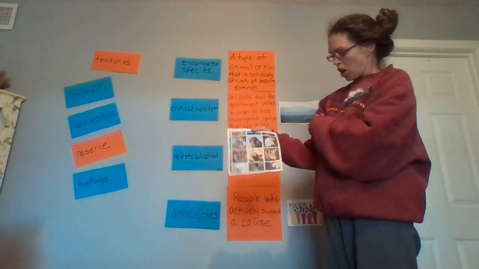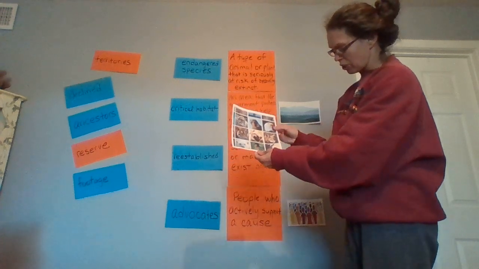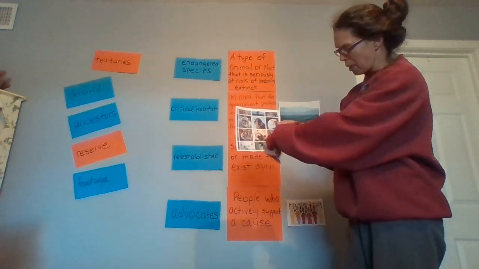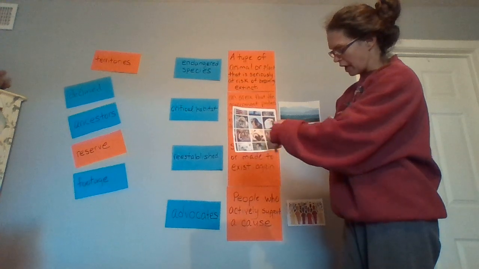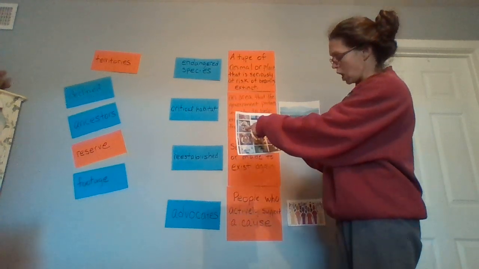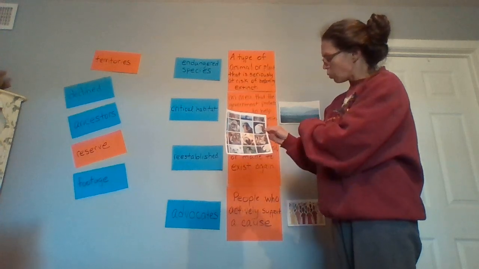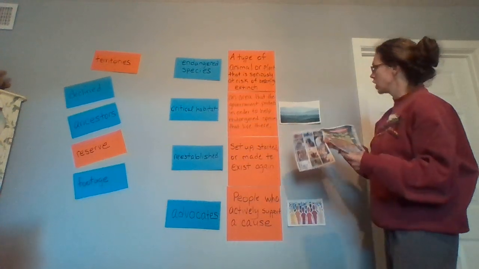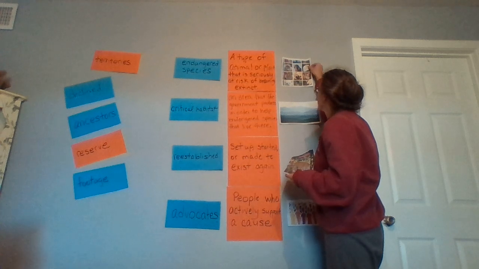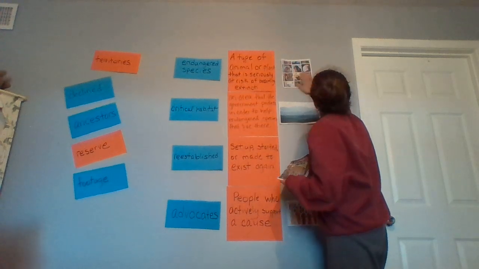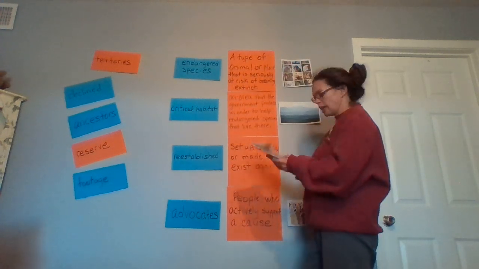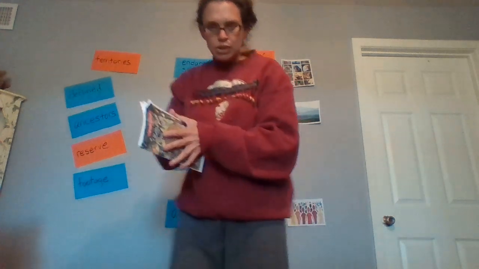These animals are protected wildlife. You think they're endangered? We have the polar bear. We have a tiger. We have a jaguar. We have an eagle. We have a wolf and a bear. What do you think that's going to go in our endangered species? Very good. Very good.